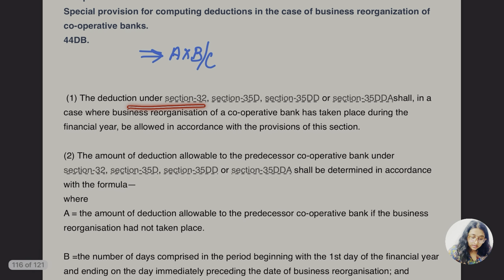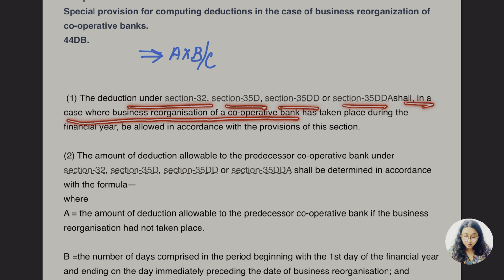Okay, so the deduction under section 32, 35D, 35DD, 35DDA shall, in case where the business reorganization of the cooperative bank has taken place during the financial year, be allowed in accordance with the provisions of this section.